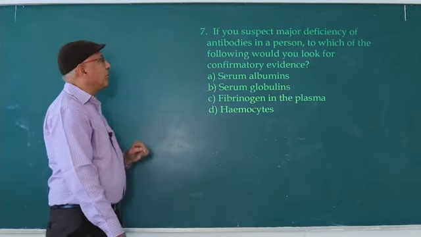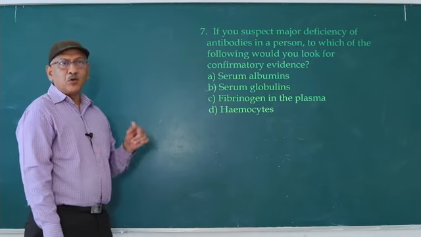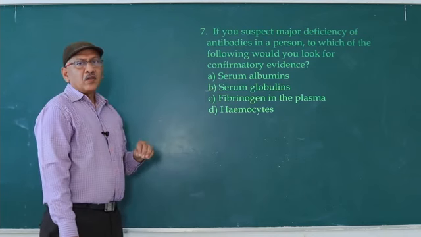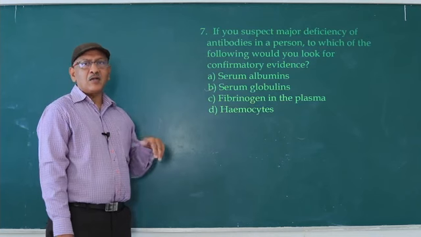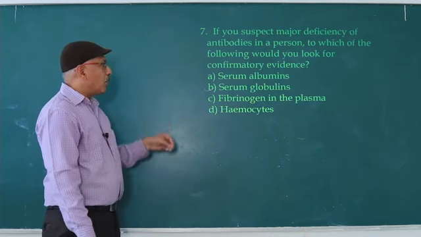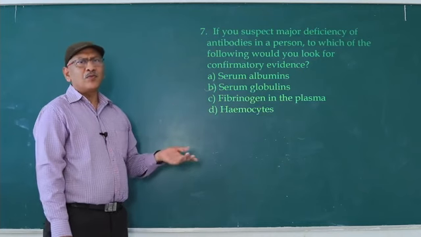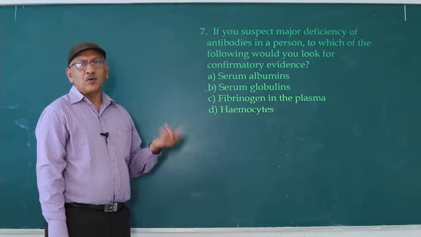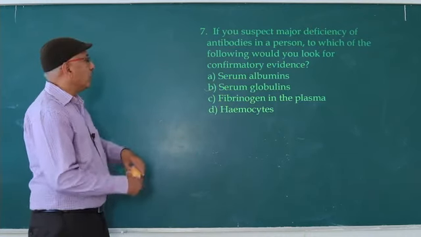So serum globulins. Antibody is known as immunoglobulin. Immunoglobulin is one type of globulin. So serum contains alpha globulin, beta and gamma globulin. Gamma globulins are one type of globulins, the antibodies. So the answer is serum globulins.